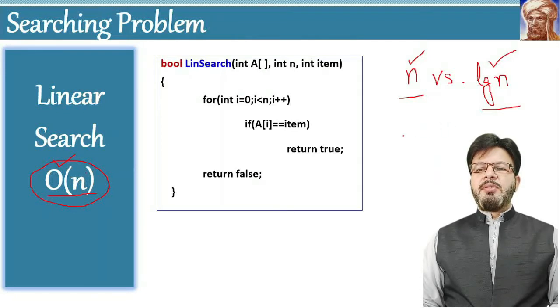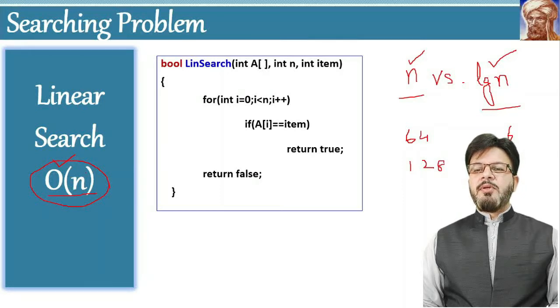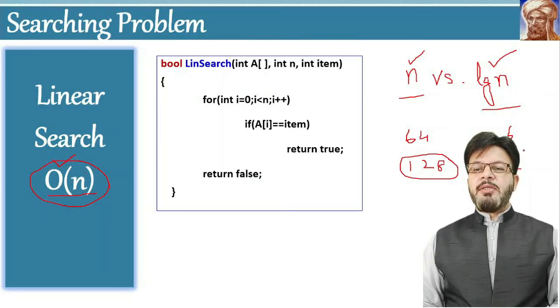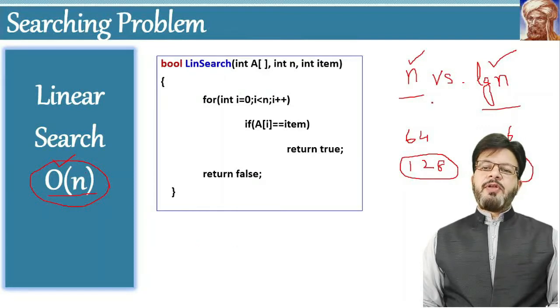As you have seen, the log of 64 is just 6. If the number is just doubled, like 128, the log of 128 will be just 7. So over here, 64 more comparisons will be required, but in this case, just one more comparison will be required. So this is the difference between n and log of n.